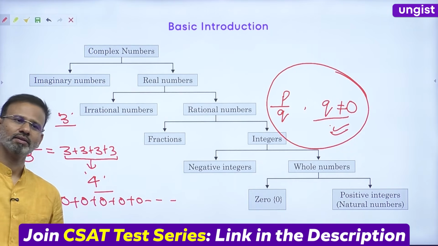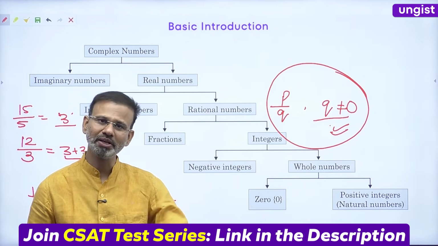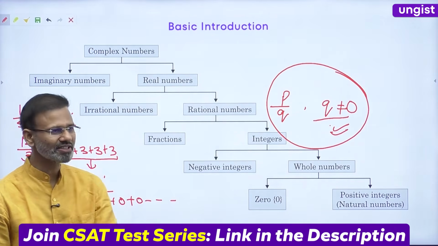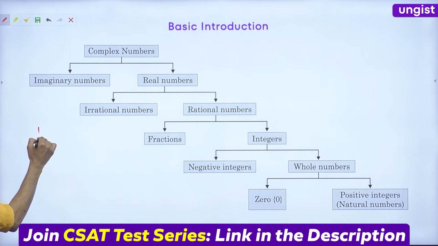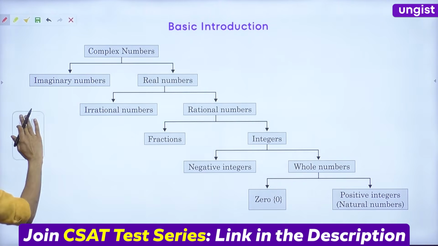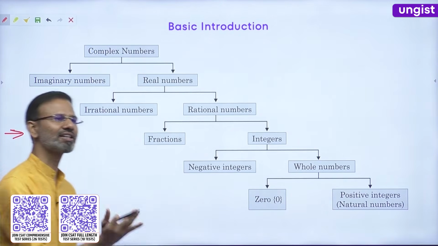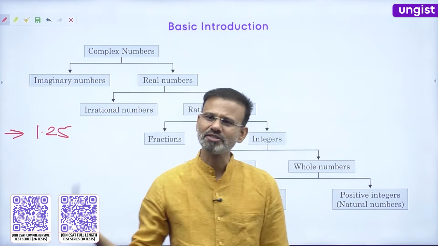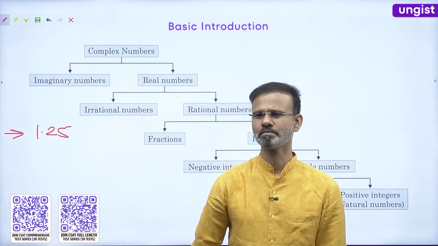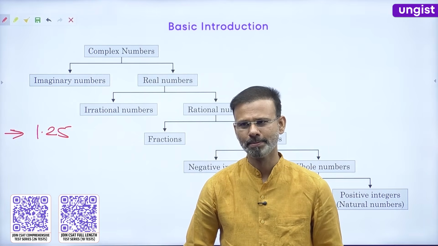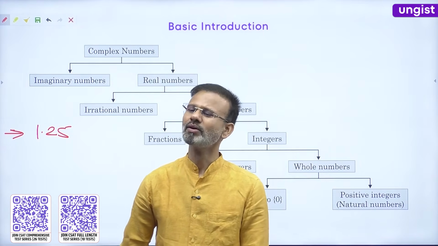Now, rational numbers. Think about it, how a number is being represented in the form of a fraction. Tell me this, the number is written like this, 1.25. If I have to represent this number in the form of a fraction, what is the process for that?